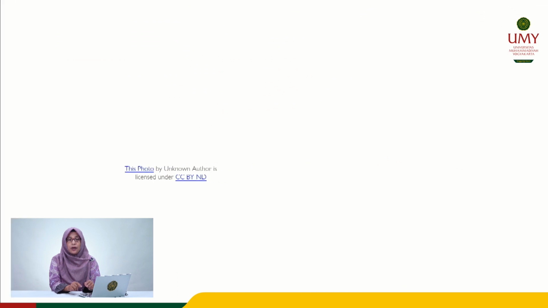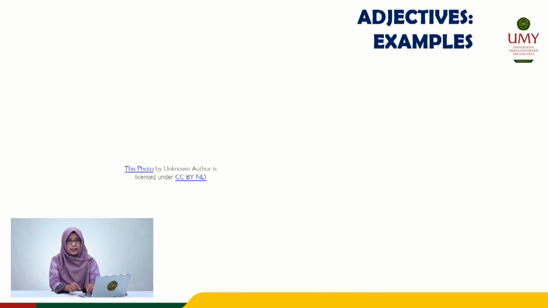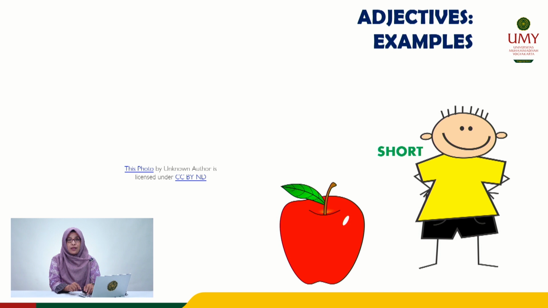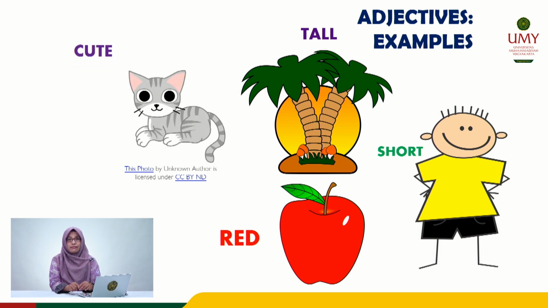So now let's talk about the examples of adjective. One example of adjective is short, red, tall, and cute. So from these examples, we know that there are various types of adjective.